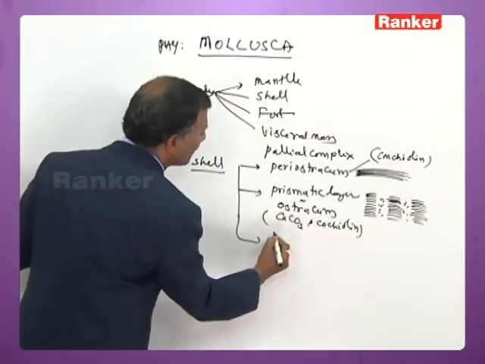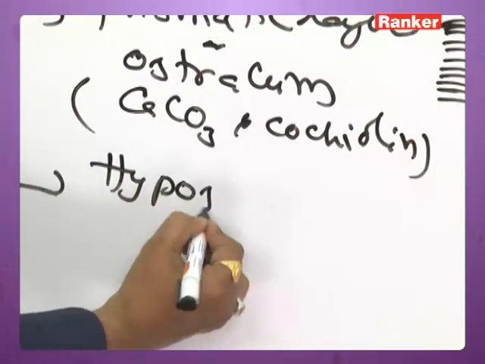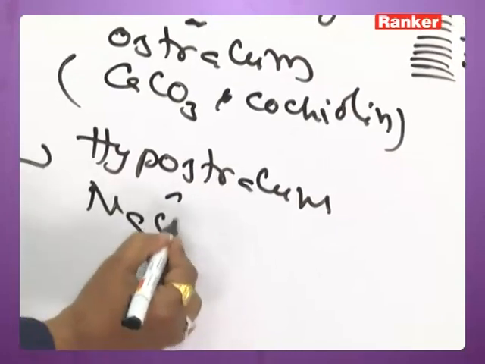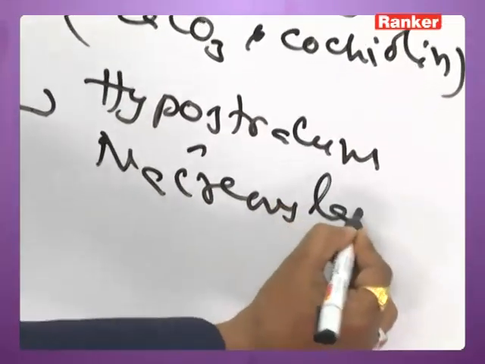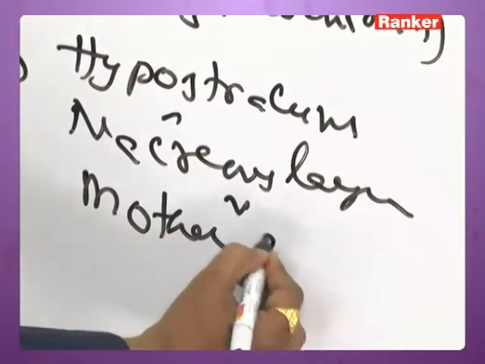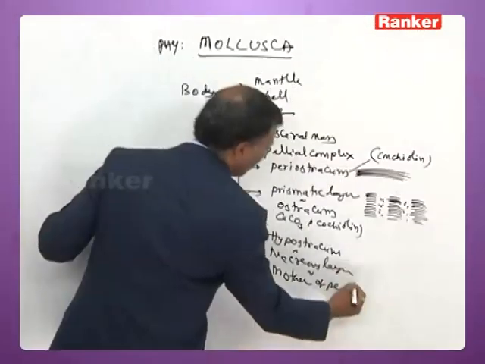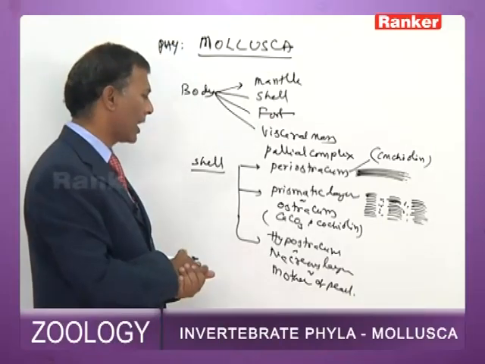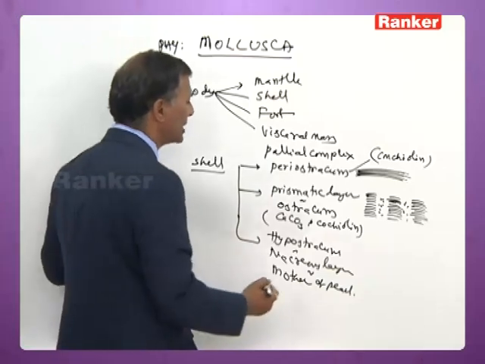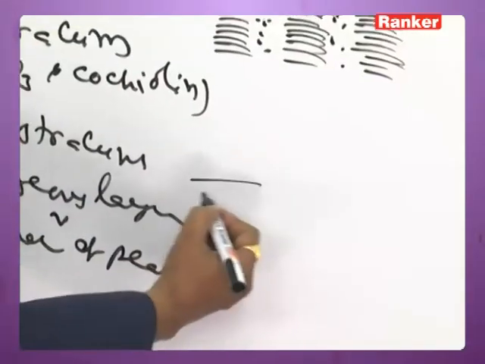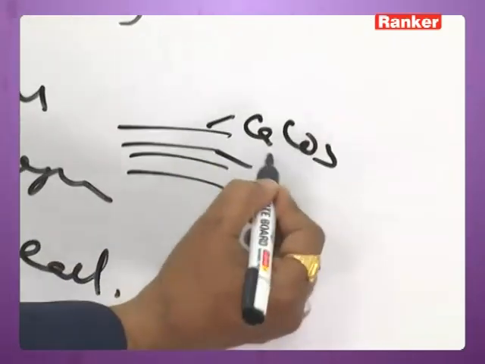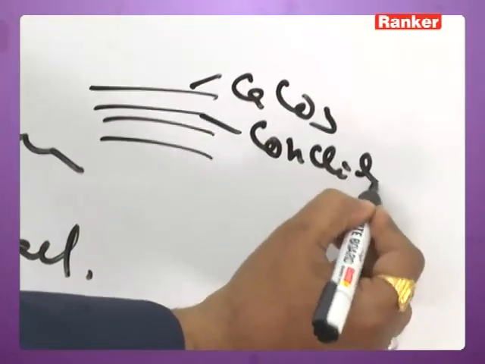Then the innermost layer of the shell is called hypoostracum or nacreous layer or mother of pearl. This is mostly made up of conchiolin and CaCO3 layers, which are alternately arranged.